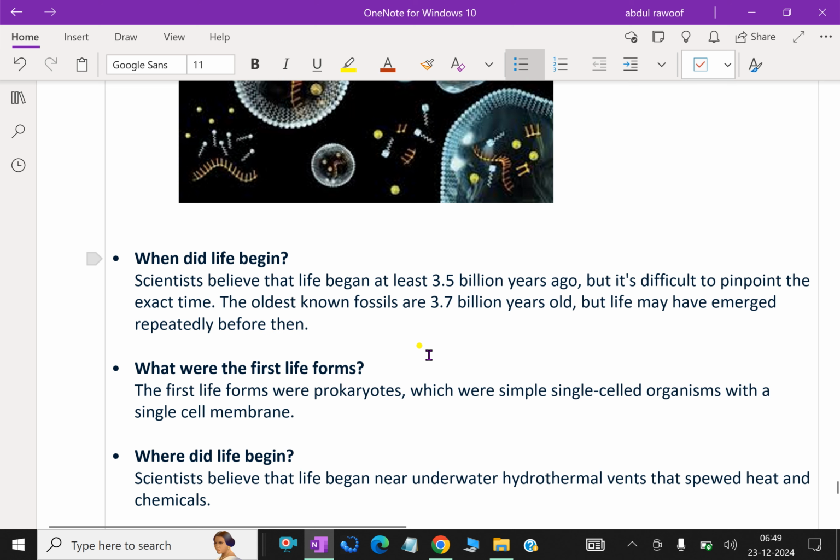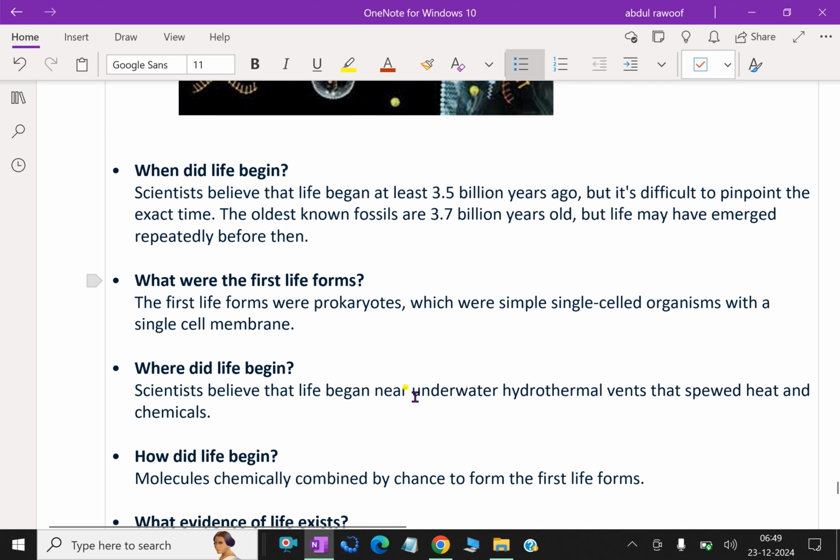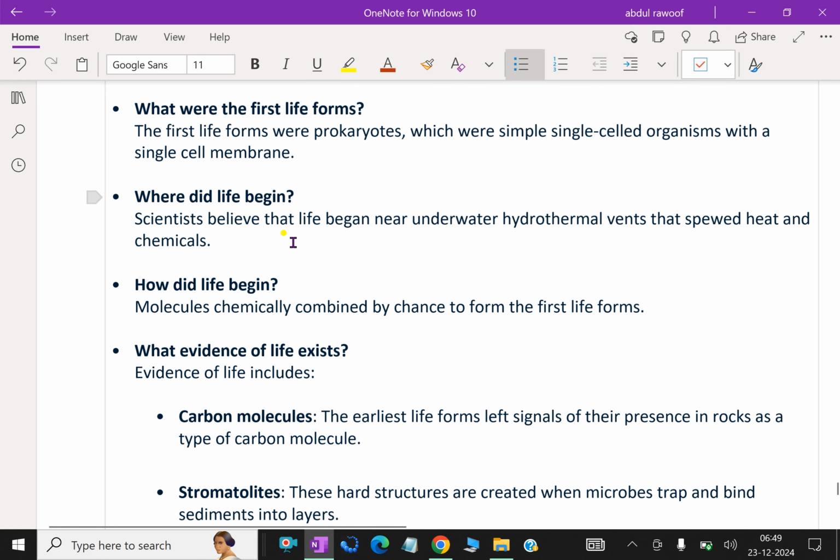What were the first life forms? The first life forms were prokaryotes, which were simple single-celled organisms with a single-cell membrane. Where did life begin? Scientists believe that life began near underwater hydrothermal vents that spewed heat and chemicals. How did life begin? Molecules chemically combined by chance to form the first life forms.